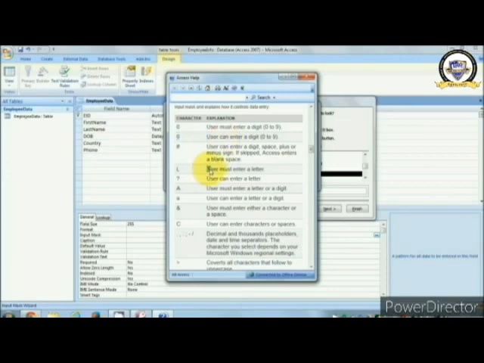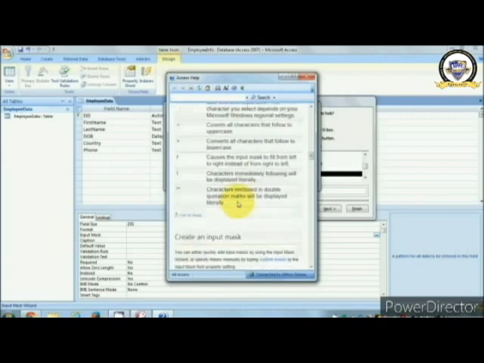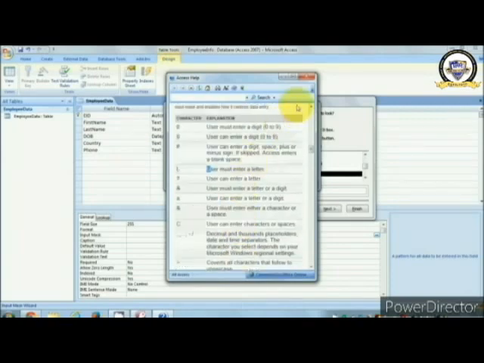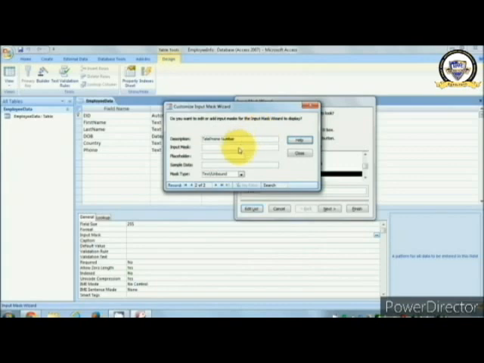Whenever you give a 0, use a digit. When you give 9, use an optional digit. Whenever you give an L here, use a must letter. In the same way, you can read the same list. What else will you do? For example, I will give that 0 so that you must enter the value, because the phone number must contain a certain number of digits.